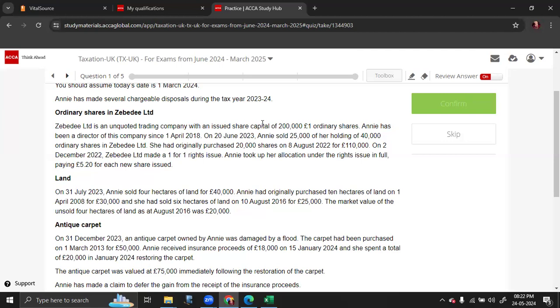She had originally purchased 20,000 shares on 8th August 2022 for 110,000. On 2nd December 2022, there was a rights issue for which she got the remaining shares. So the problem is, in order for you to claim BADR relief, you have to have a minimum holding period of 2 years prior to disposal.